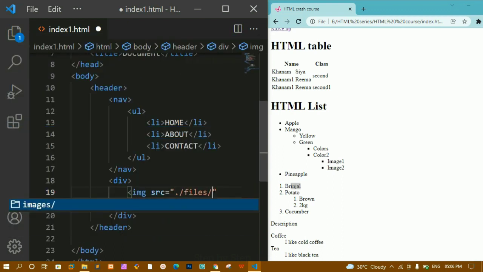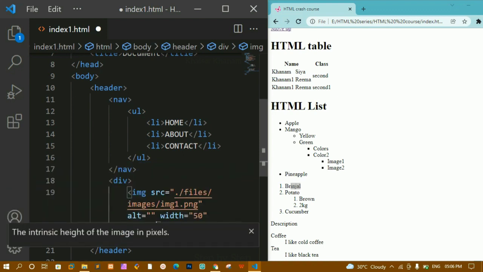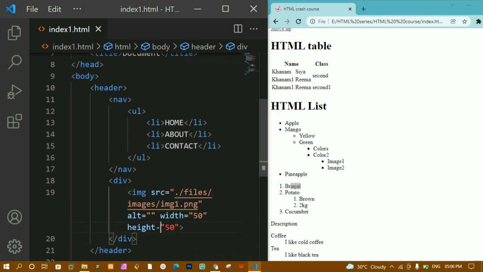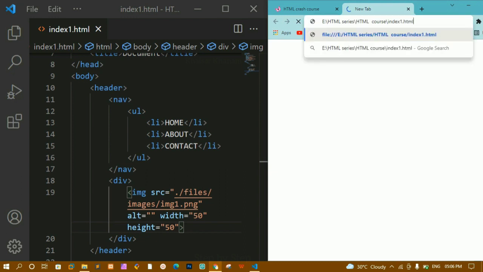My image is present inside files, images, and here I'm just going to give this one, and also I'm just going to give the width. Let me just write 50, and also height is equal to 50. I'll save this. Let me just remove this. I'll save this one. I'll just copy this path, and here I'm just going to paste that one.